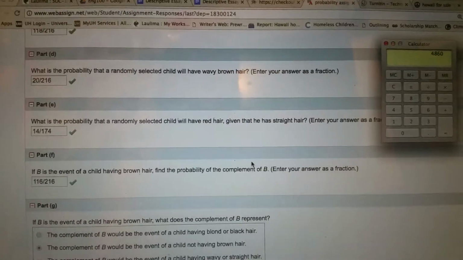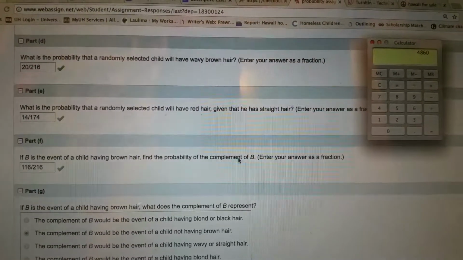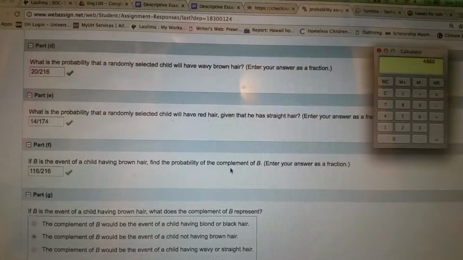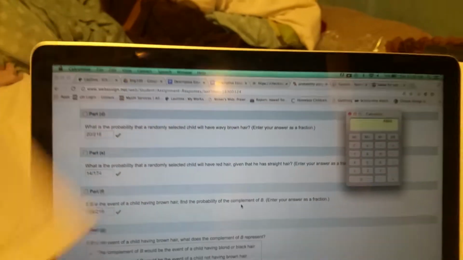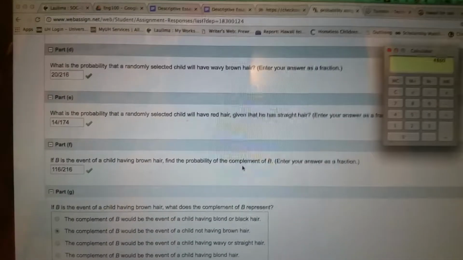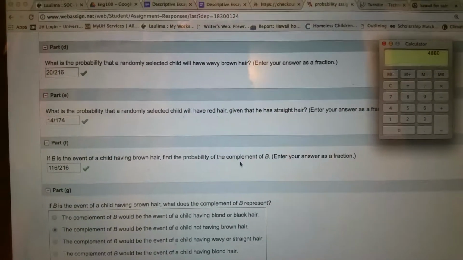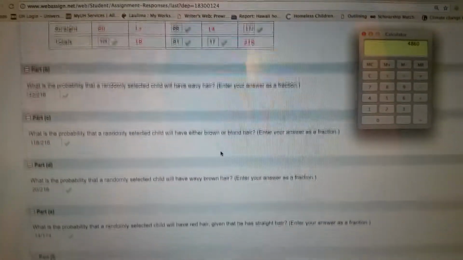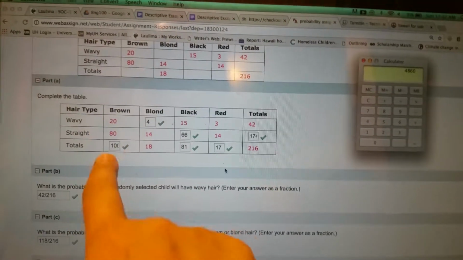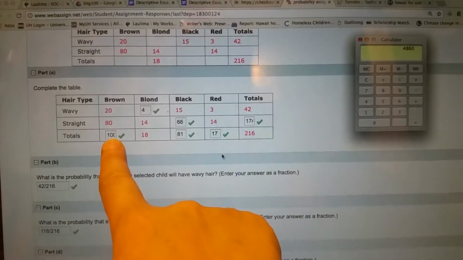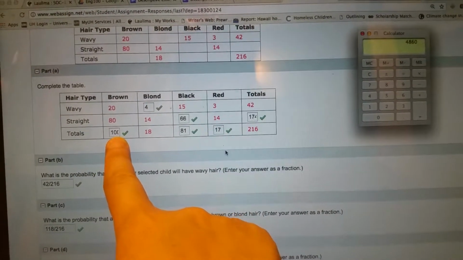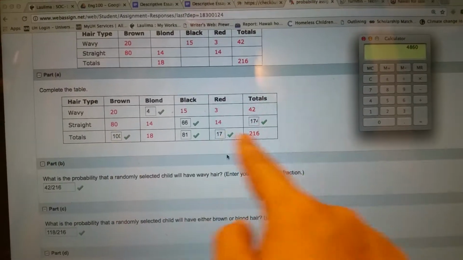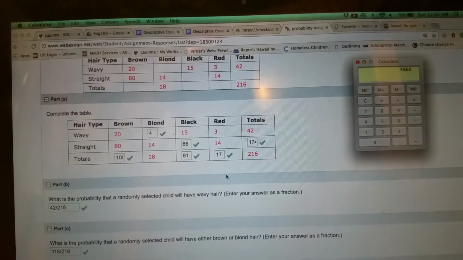If B is the event of a child having brown hair, find the probability of the complement of B. The complement would be the opposite of a child having brown hair. Okay, so who has brown hair? 100. 100 people have brown hair. Of how many people? What is the total amount? 216.